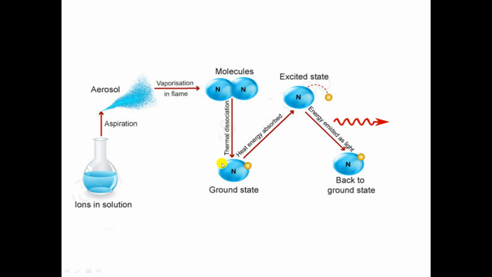In the flame, because of the higher temperature, these formed atoms will absorb a certain amount of heat energy and get excited into a higher energy level. But when the atoms are in a higher energy level, they are unstable. Hence, they will try to come into the lower energy state. When they come back to the lower energy level, they emit energy in the form of light, and that light corresponds to a particular wavelength. For example, sodium will emit the 589 nanometer wavelength.